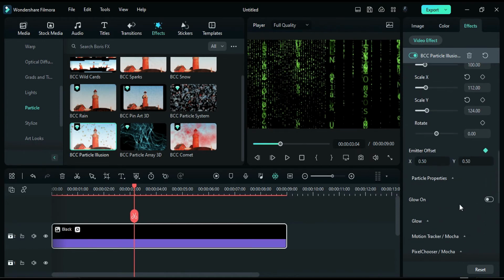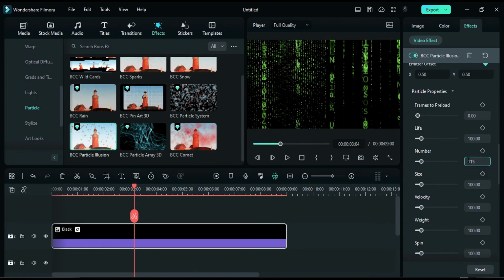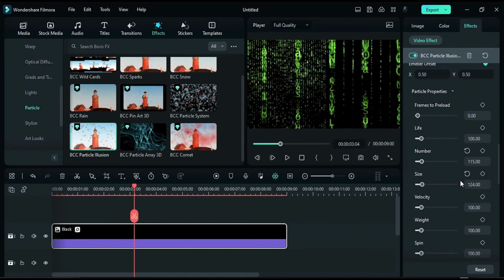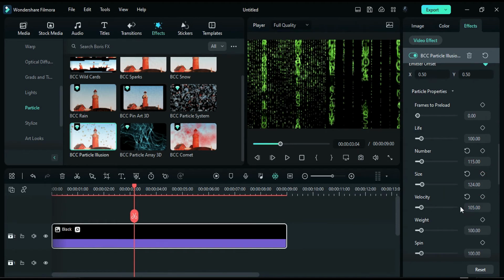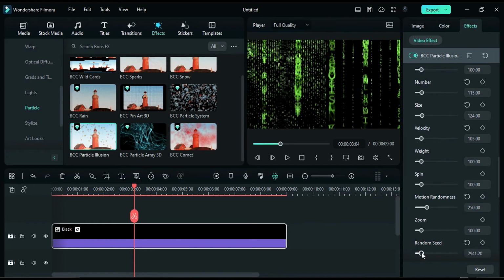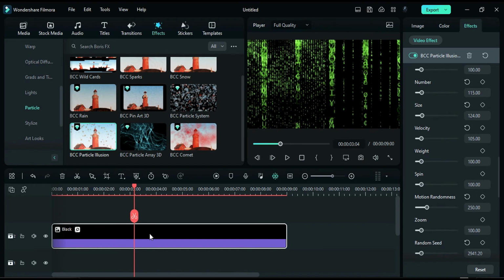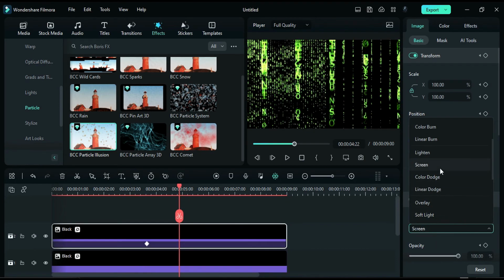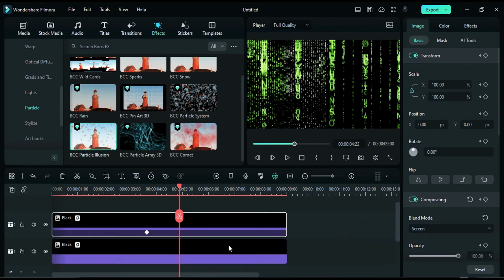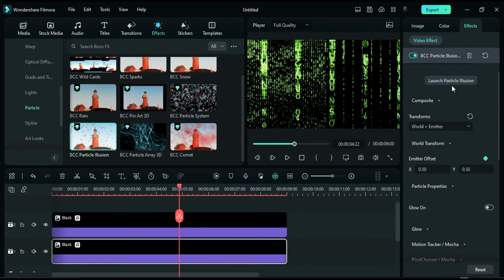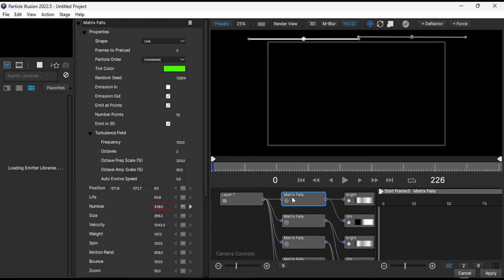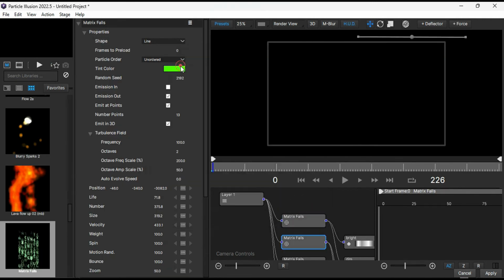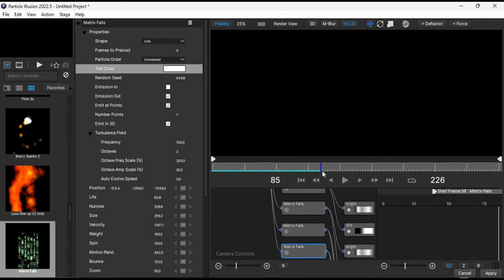Expand particle property, change number to 115, size to 124, velocity to 105, motion randomness to 250, and random seed to 2941.2. Duplicate the particle illusion effect on track 2. Change track 2 blend mode to screen. Select the clip on track 1, go to the settings, and launch particle illusion. Remove the first matrix fall and change the color of the remaining matrix codes to white.